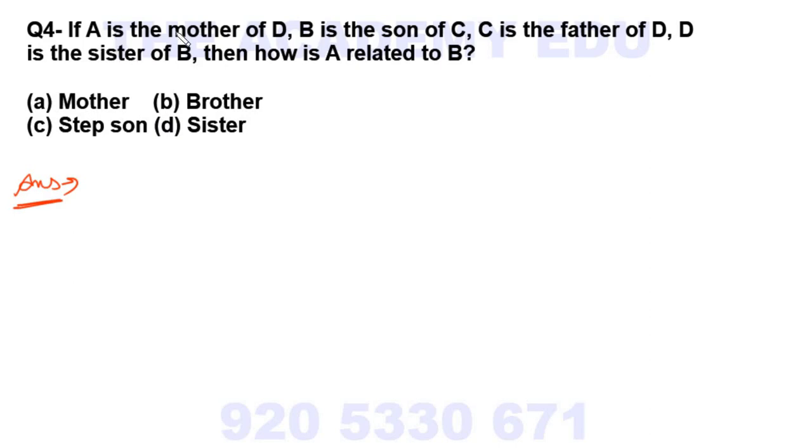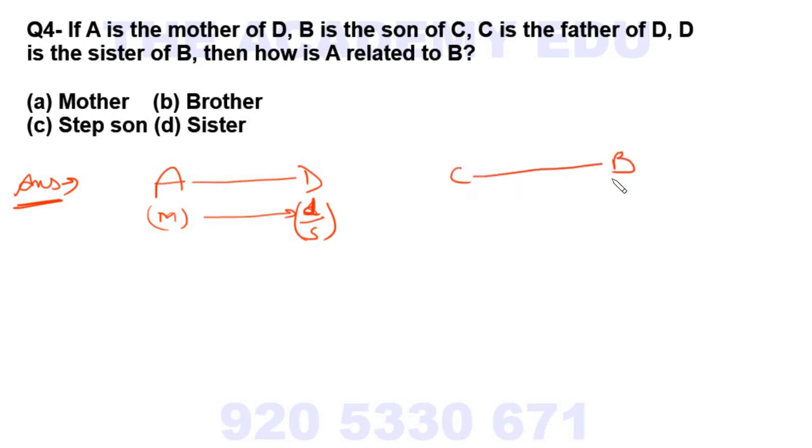Let's start. A is the mother of D, so right here A and D. So D is either daughter or son. Okay, B is the son of C, so I am writing B here, C and B. So C can be either a father or mother, we don't know the gender.